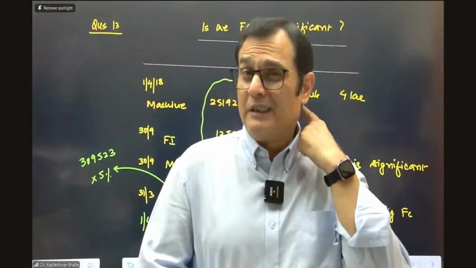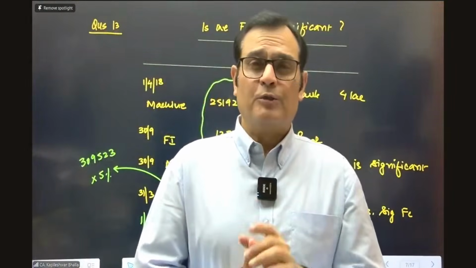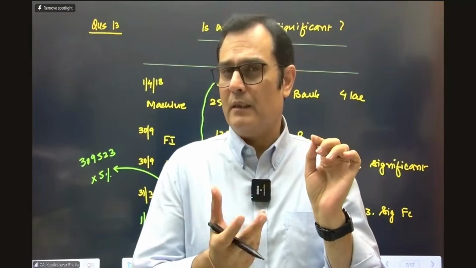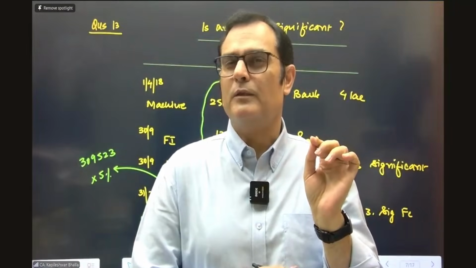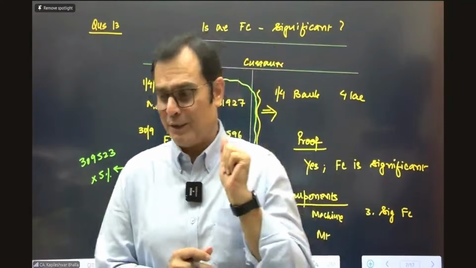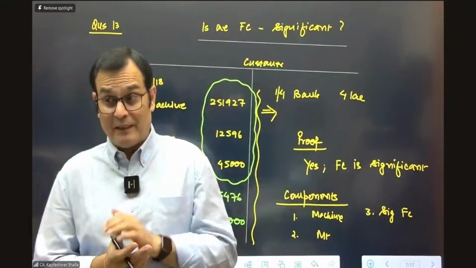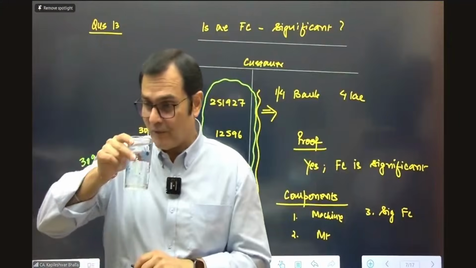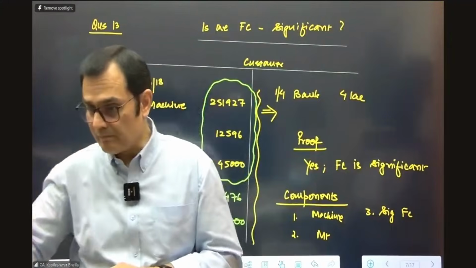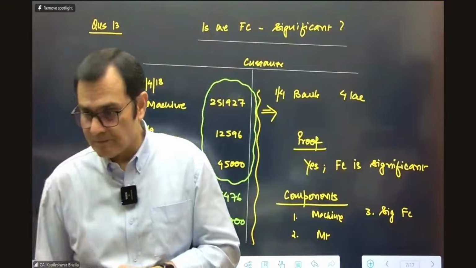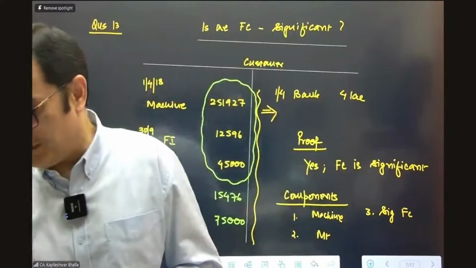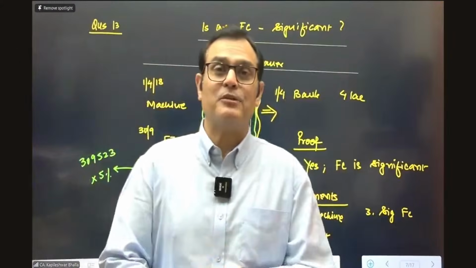You want me to show you the journal entries as well? Or do you think these entries are manageable through the customer ledger, or you want me to do this? Otherwise, I'm ready to go to the next question. We can do more questions if you desire so. You want me to pen down the entries, or can we go to the next one now? Okay, more questions, please. I think that makes sense, because once we have got the basic essence of the fact, it becomes easy.